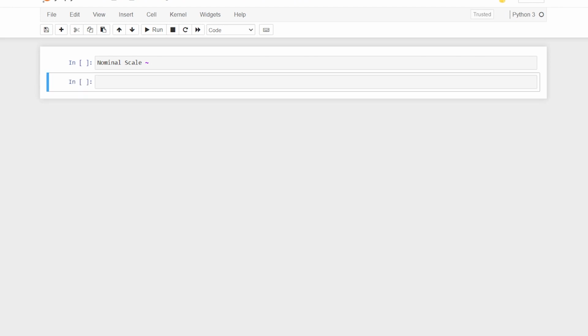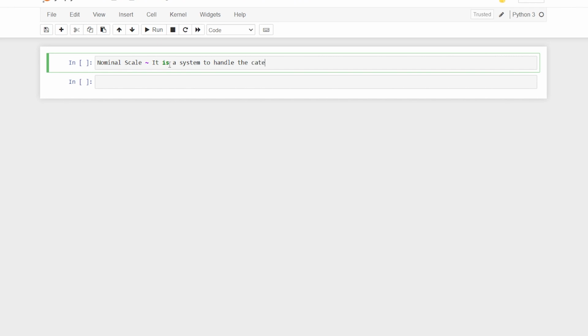The nominal scale is a system to handle categorical values in discrete categories.